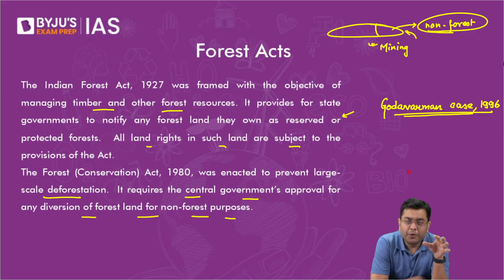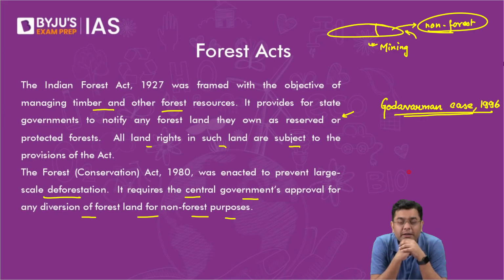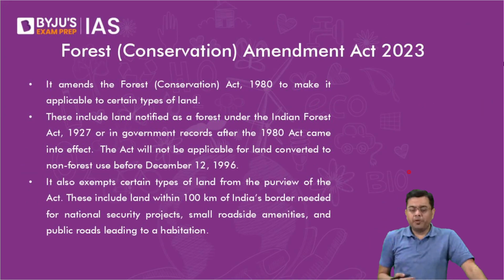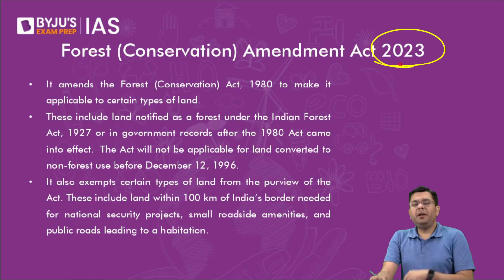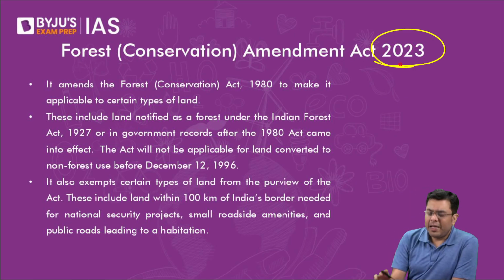Right? Let's suppose in a forest you have certain habitations, and those habitations are not connected with each other. You have to build an infrastructure to connect them. Again, you cannot do that. Maybe it will involve cutting down of trees. So that is where the aspect of economy versus ecology again came to loggerheads. As a result of that, many of the illegal activities were also carried out. And that is why the amendment was brought into place in 2023, the amendment which was brought this year by the government.